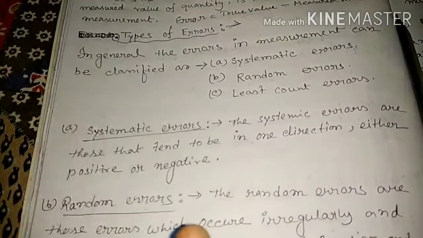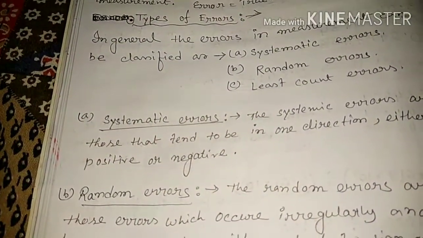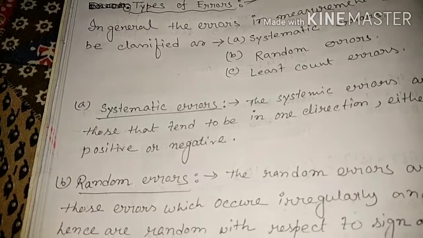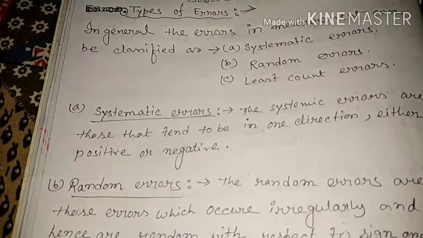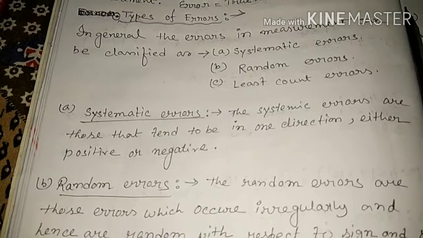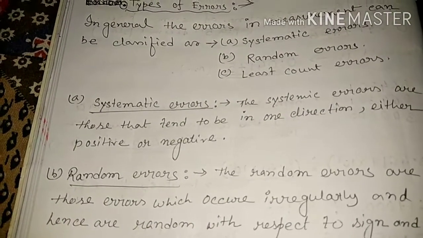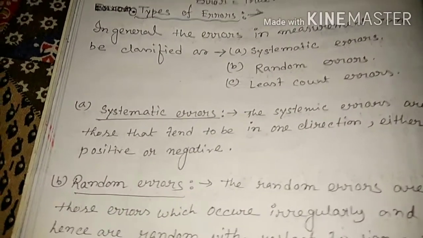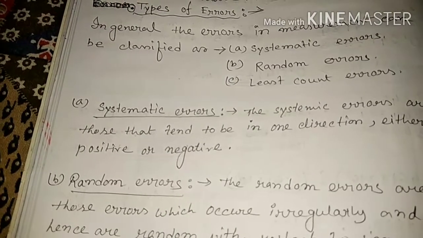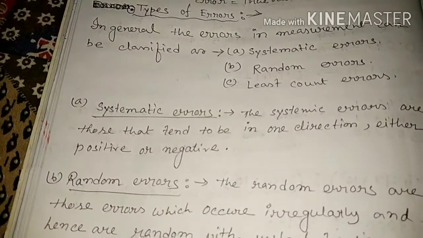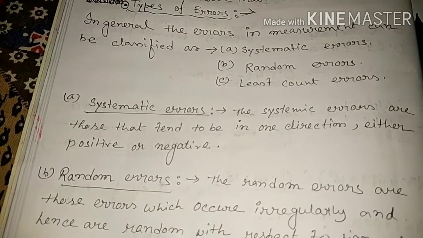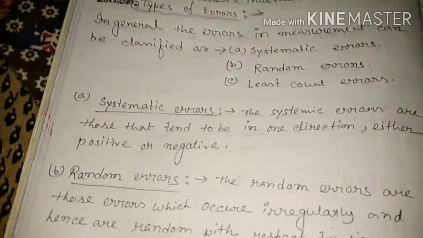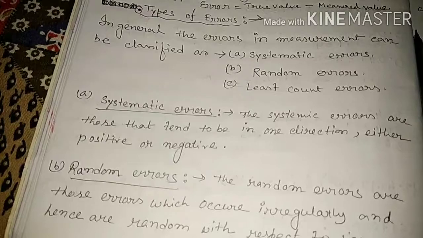Such errors occur by chance and arise due to slight variation in the attentiveness of the observer while taking the reading, or because of slight variation in the experimental conditions. For example, if a person repeats the observation a number of times, he may get different readings every time. Random errors have almost equal chances of being positive as well as negative. So the arithmetic mean of a large number of observations can be taken as the true value of the measured quantity in that condition.